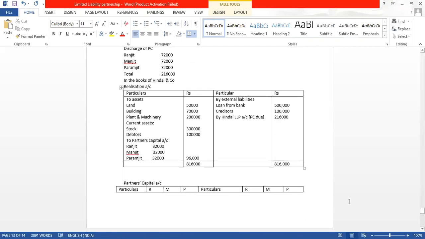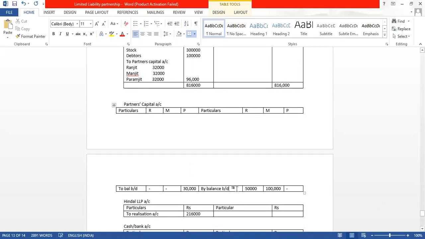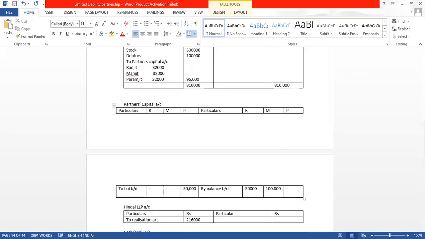Let us give the next effect. Two partners will become by realization, and we will write here in bracket, profit. How much is the amount of profit? It is 32,000, 32,000 and 32,000. So this is done. Now our next step.